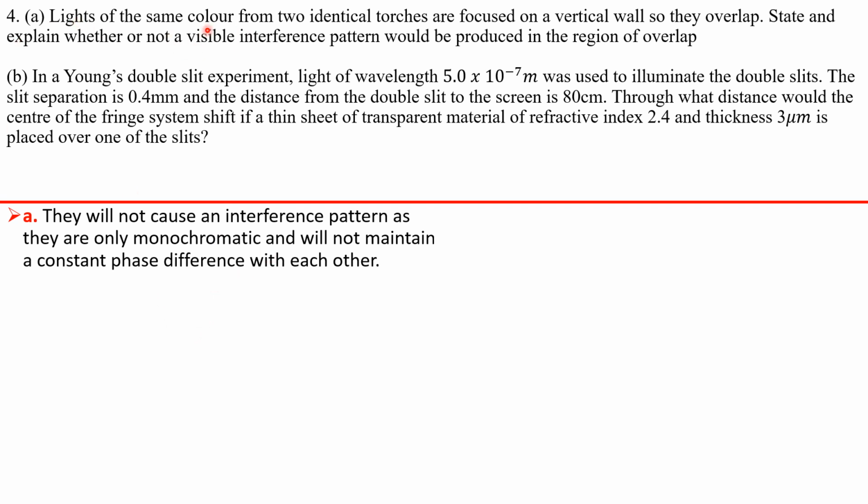If the examiner did not tell you the same color, then you don't know whether they are monochromatic or not, which is more reason why they will not form an interference pattern. But he said the same color, so they are monochromatic. But now they are from different sources, okay? They will not maintain a constant phase difference with each other.